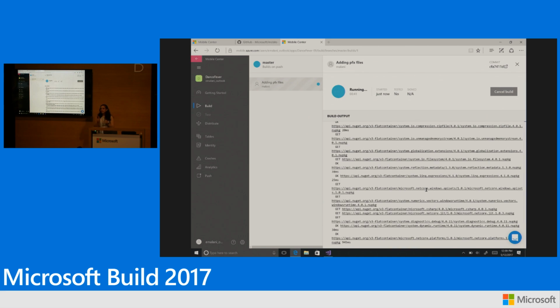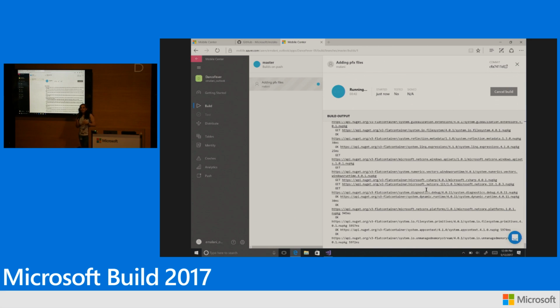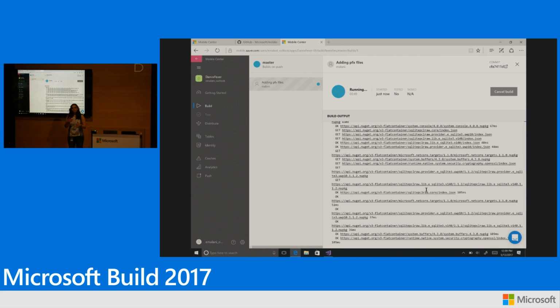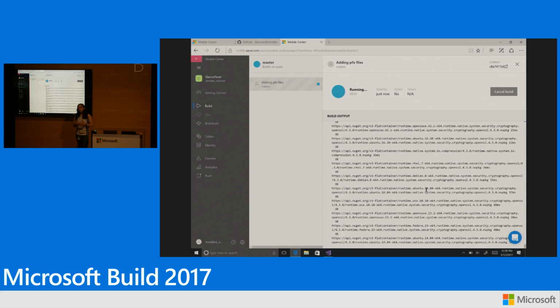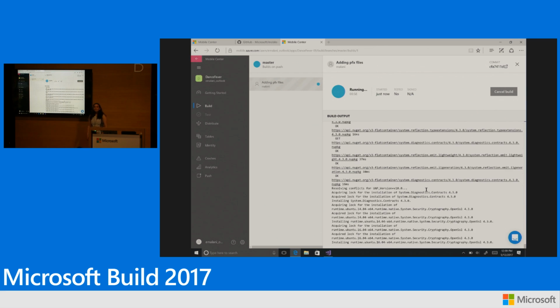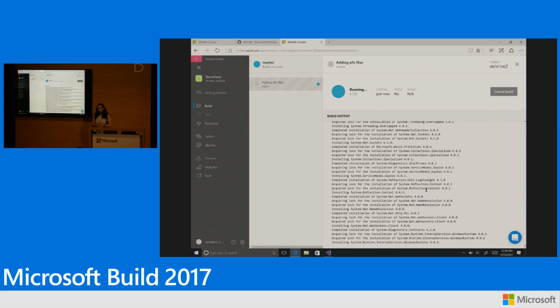Now, build is done. We want to run automated UI tests on actual physical devices to see how your test is doing, whether it's passing, failing, with proper screenshots to understand what's going wrong and where. And for that, Mobile Center offers the test service. We plan to support it in Windows platform going forward. But if you're building your applications in iOS or Android, you can onboard to the test service right away.